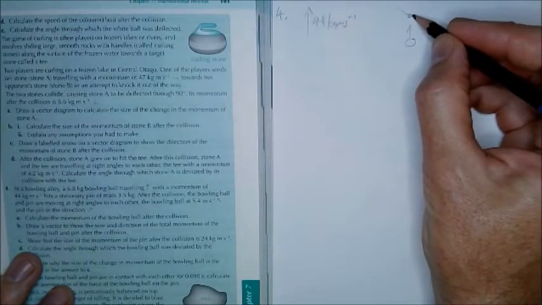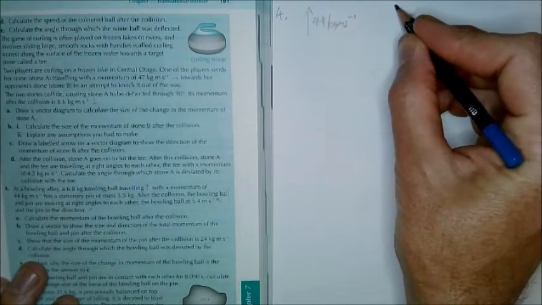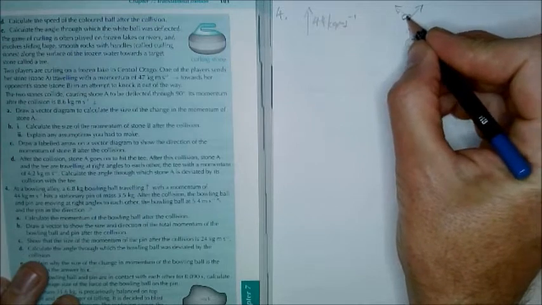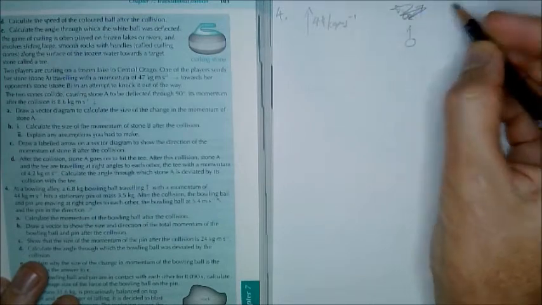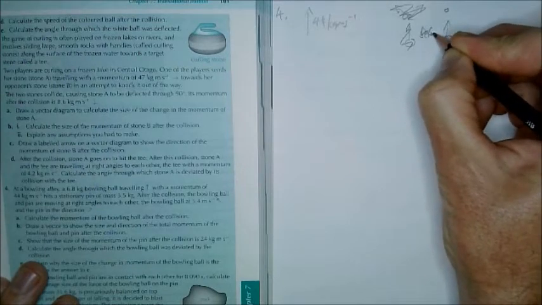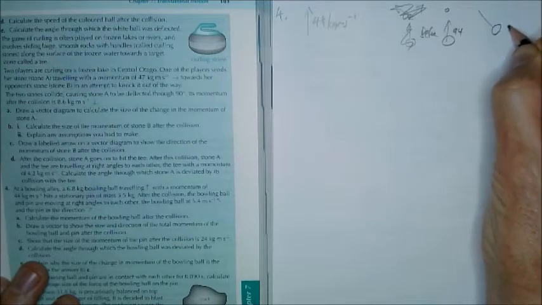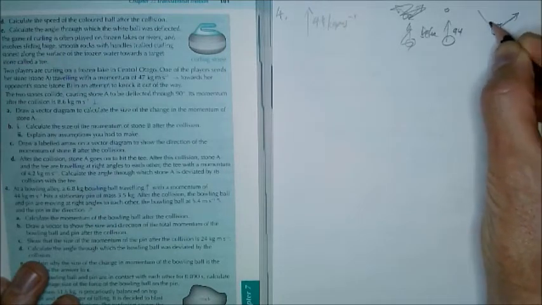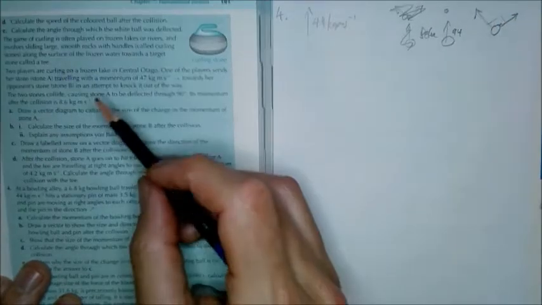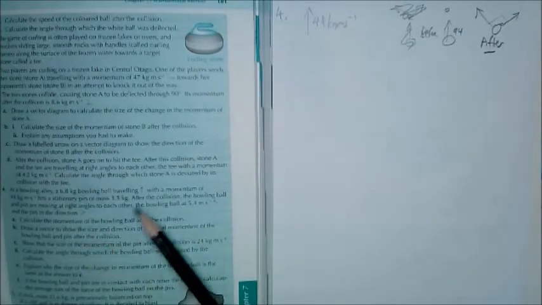Always at right angles. Do you know why? Because it makes life workable. So they're travelling at right angles to each other afterwards, the ball and the pin. Actually, I should have drawn a before and after. So before, after. It's worth sketching up diagrams as you go, if you can. Before and after the collision, the bowling ball and the pin are moving at right angles to each other.